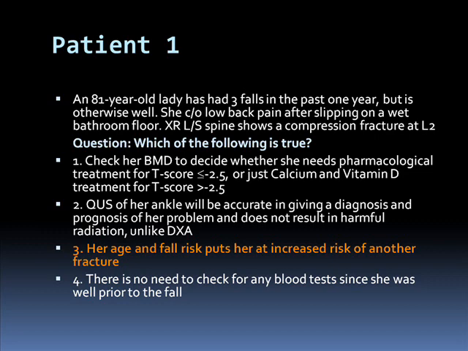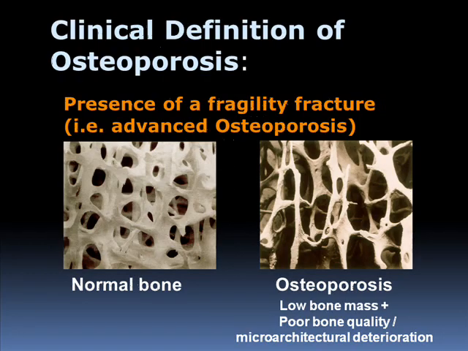And you should be doing a few basic blood tests, even if it's just FBC, ESR, calcium, phosphate, and maybe vitamin D levels, or if you haven't done a creatinine for a long time, that could be something you'd want to do as well. So osteoporosis, the clinical definition, is the presence of a fragility fracture.